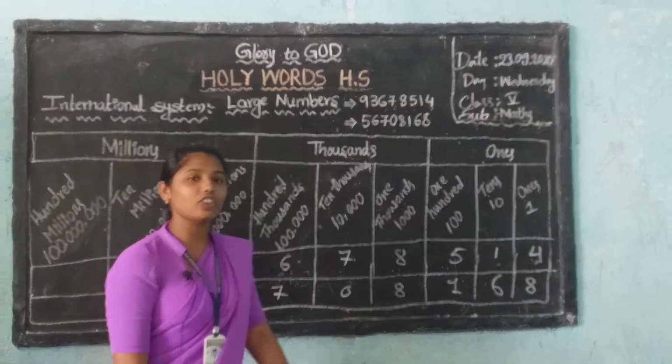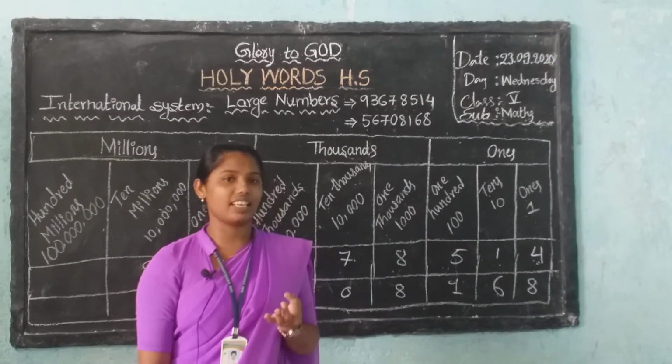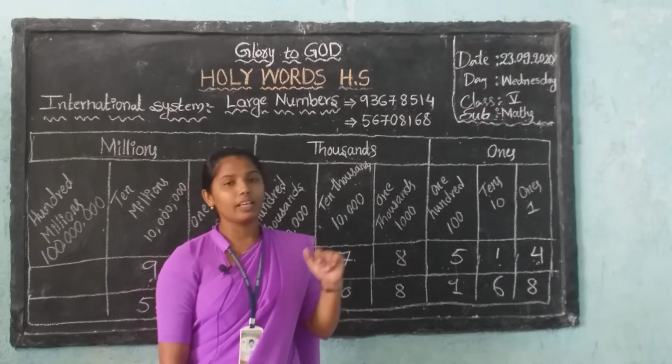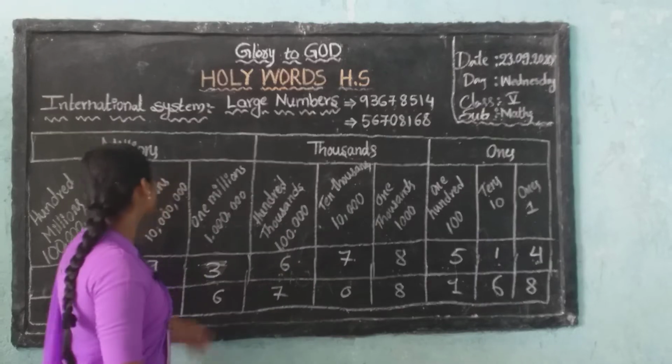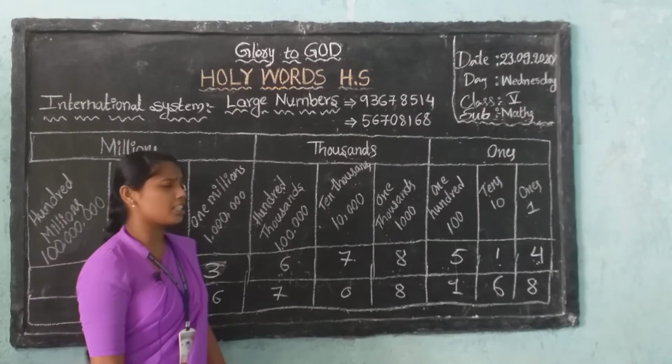Before that, we learned in the previous class about ascending order, descending order, successor, predecessor, less than, greater than, and some problems. So today's topic is the international system. What is the international system?